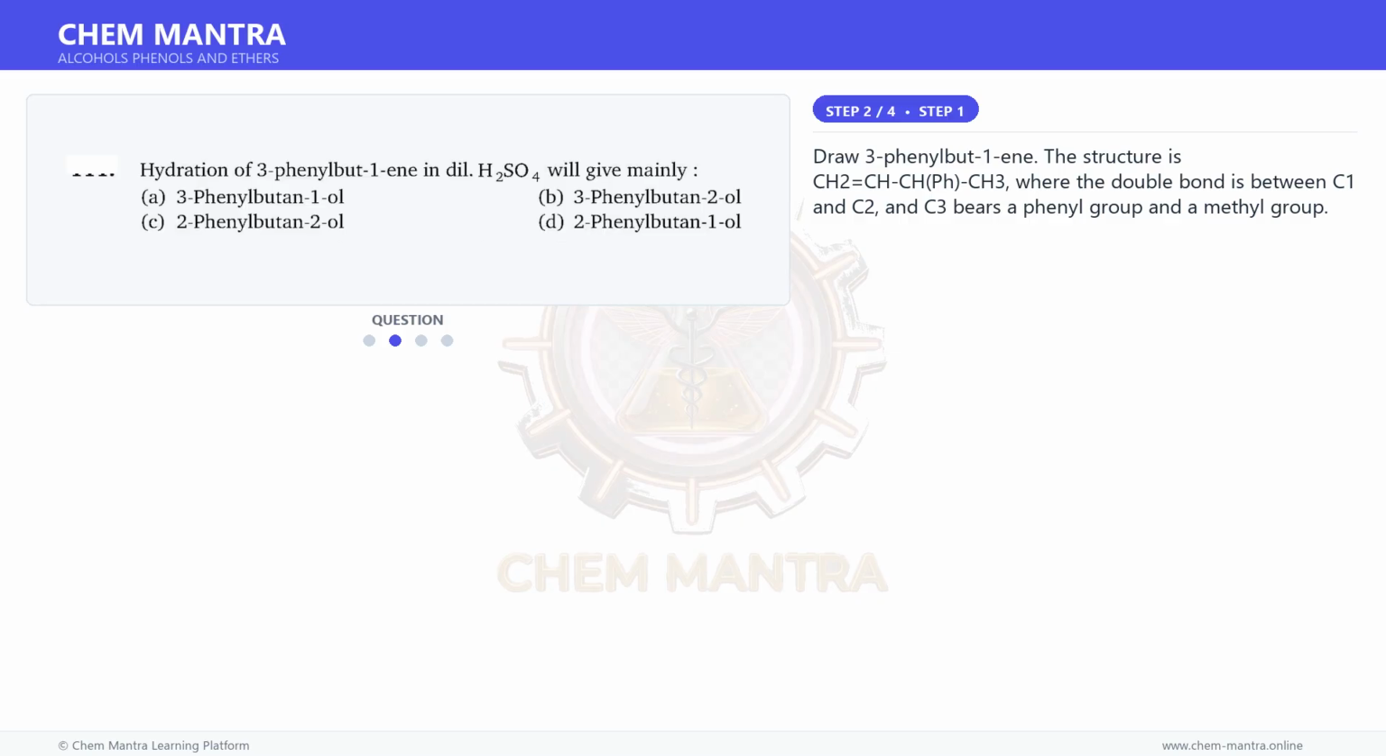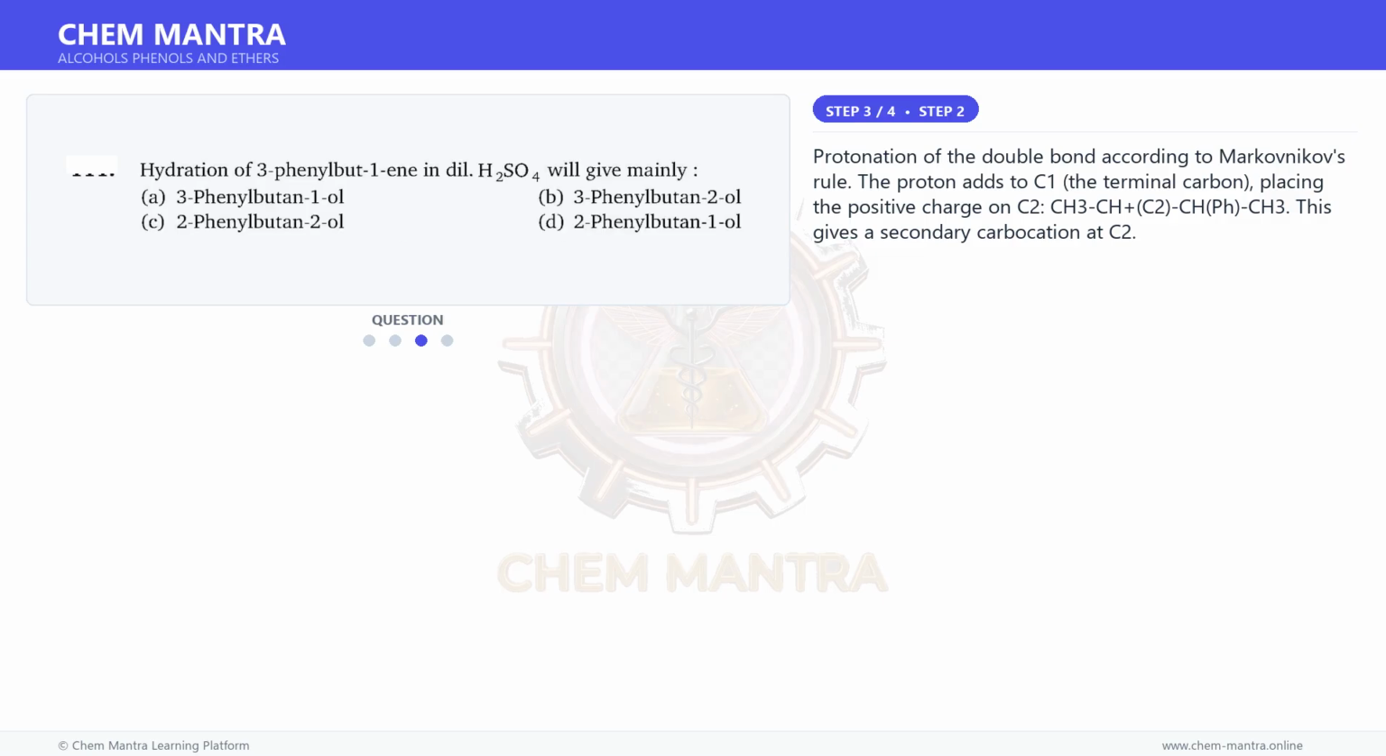Moving on to the next step. Draw 3-phenylbut-1-ene. The structure is CH2=CH-CH(Ph)CH3, where the double bond is between C1 and C2 and C3 bears a phenyl group and a methyl group.